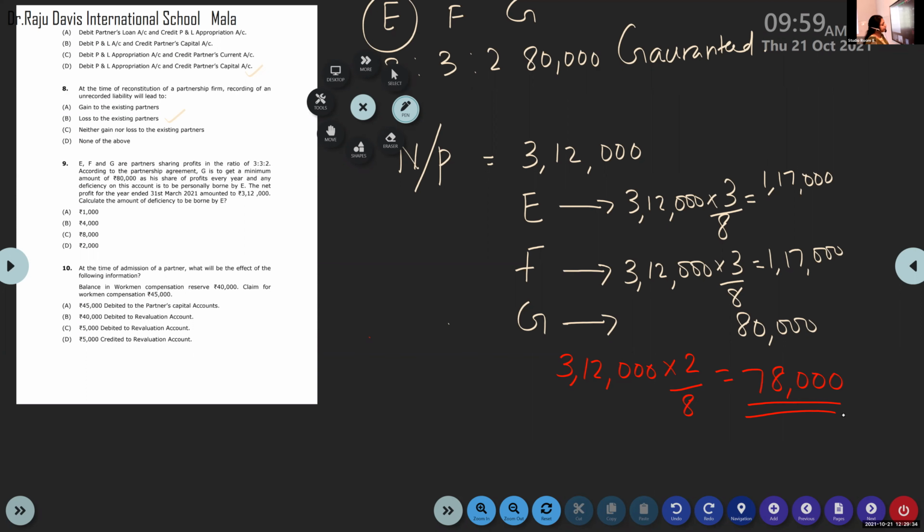So how much is the deficient amount? How much is less? 2,000. 2,000 is deficient. And who's going to bear that? It should be borne by E. It is also directly given in the question. Any deficient amount is going to be borne by E. So deficient amount is 2,000.